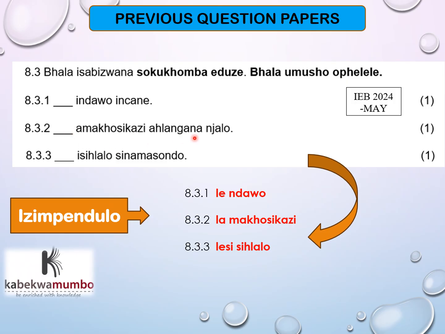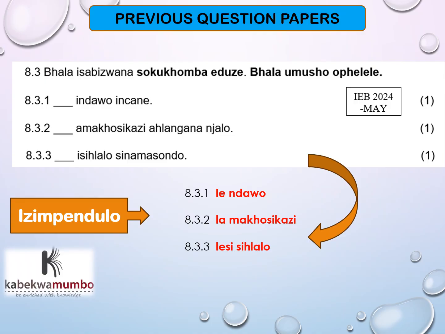Amakhosikazi ahlangana njalo. La plus the a of amakhosikazi, then the answer is la makhosikazi. Isihlalo, it's an isi beginning word. La plus isi, then you have lesi sihlalo. Uyayibona ukuthi ihamba kanjani lento. Injalo nje, ayihluphi, ayidingi ukoniwa.